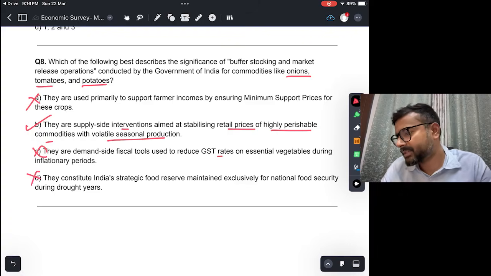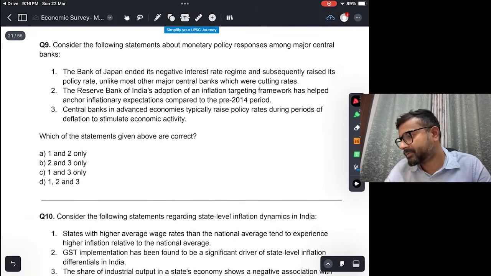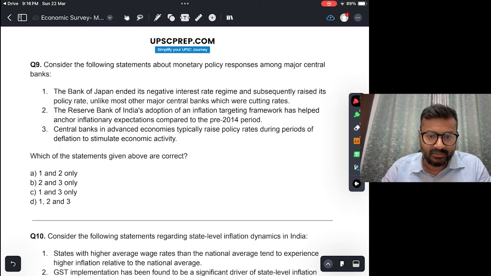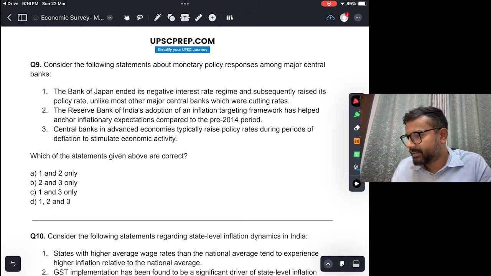Consider the following statements about monetary policy responses among major central banks. ठीक है, मेजर सेंट्रल बैंक्स around the world उनका जो मॉनेटरी पॉलिसी रिस्पॉन्स क्या रहा है. The Bank of Japan ended its negative interest rate regime and subsequently raised its policy rate, unlike other major central banks which were cutting rates. So this in fact is true.